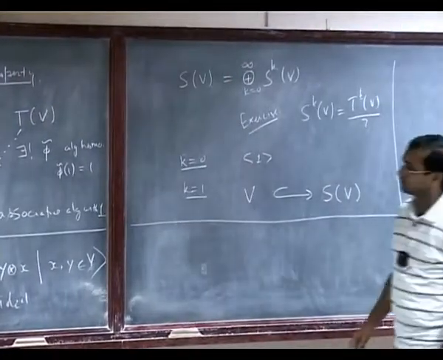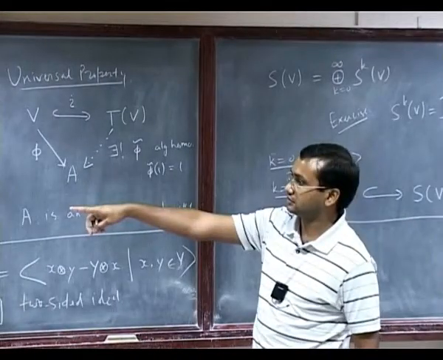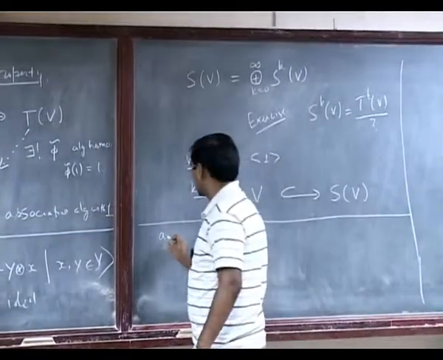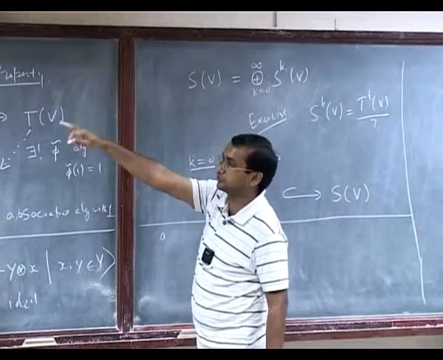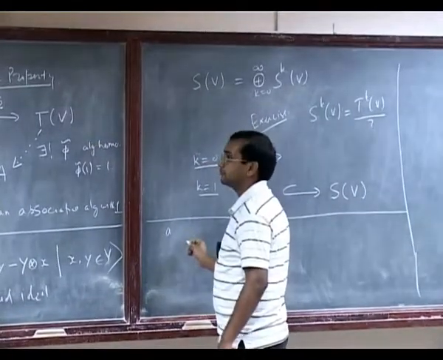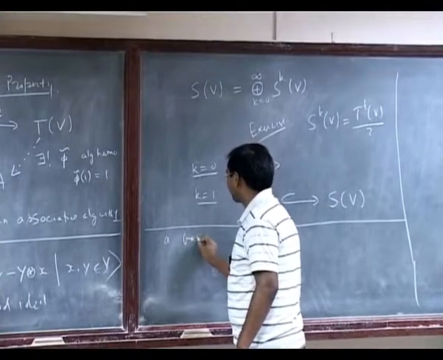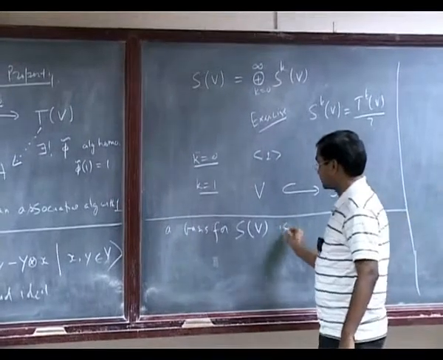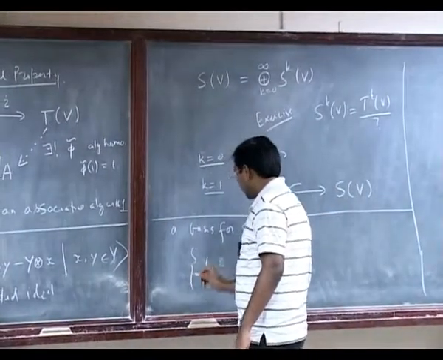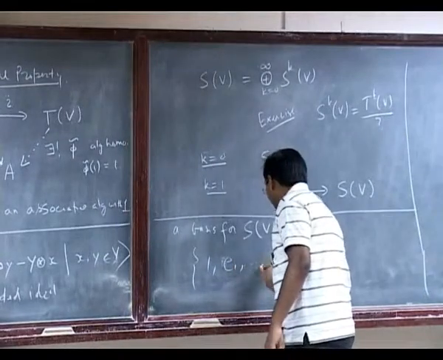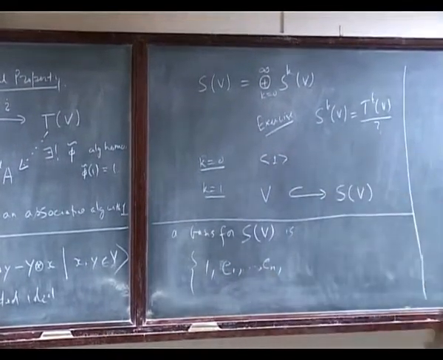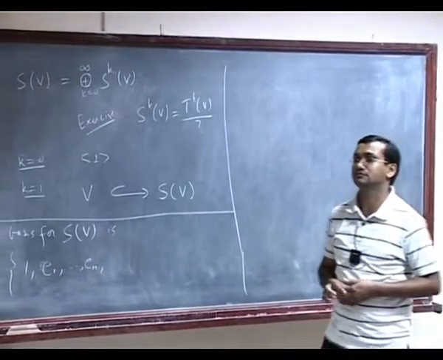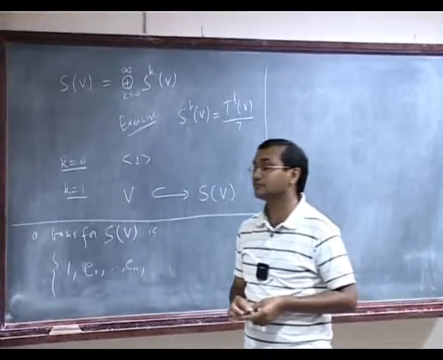Okay, and one can again write down a basis here for SV. So again I am fixing a basis for V, which is E1, E2, ..., En. Then given that basis, one should be able to write down a basis for SV. So 1 is always there, and then you have E1, E2, ..., En. Then what?